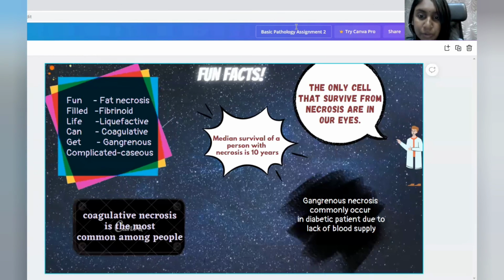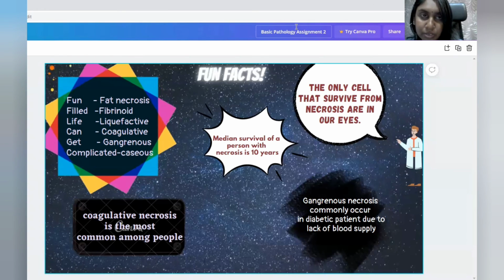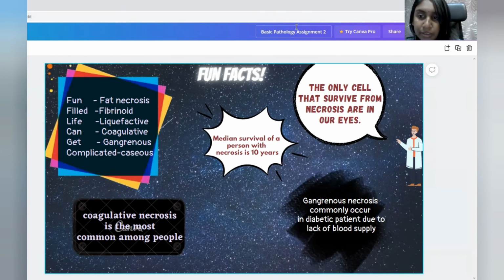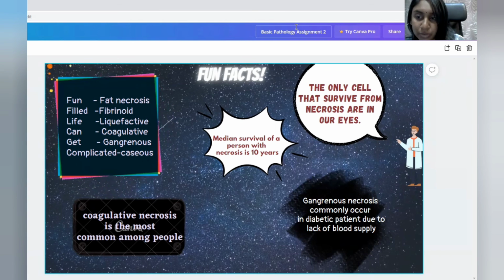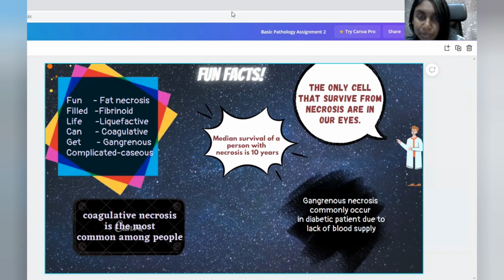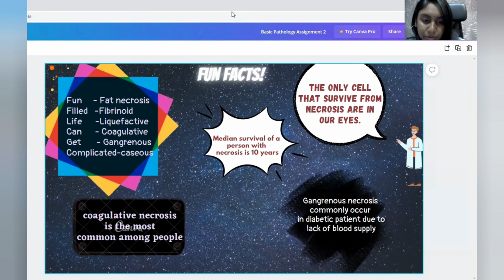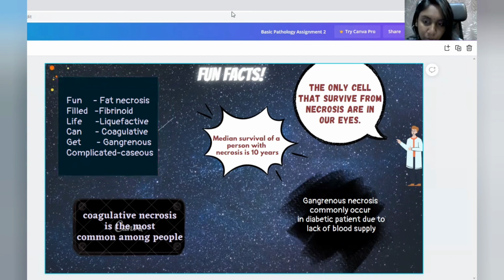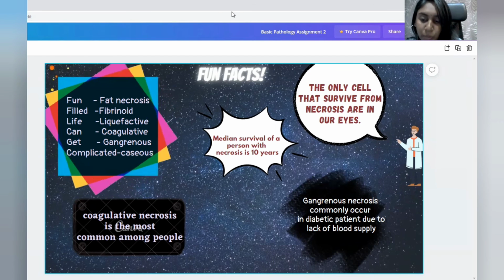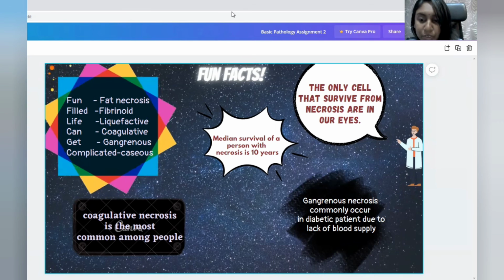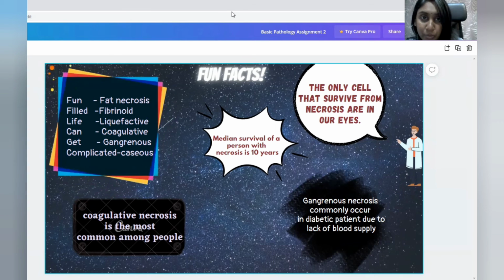As for the median survival of a person with necrosis, it is around 10 years, and the only cells that survive from necrosis are in our eyes, which is very safe. Coagulative necrosis is the most common among people, and gangrenous necrosis commonly occurs in diabetic patients due to the lack of blood supply to the body.